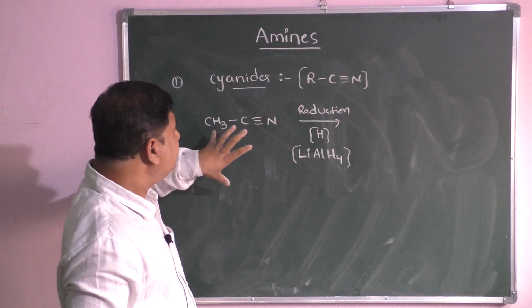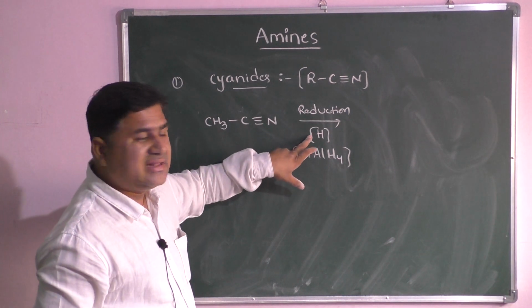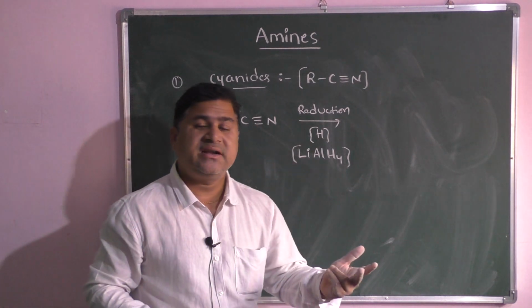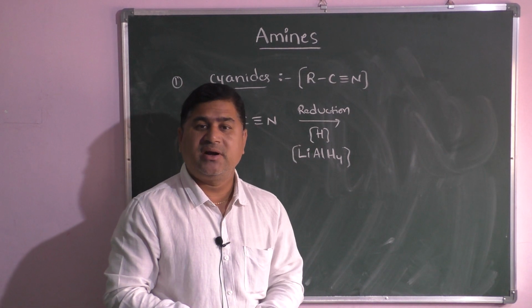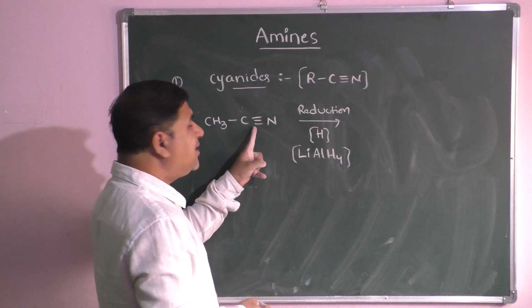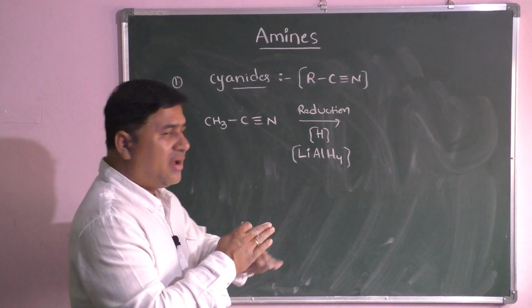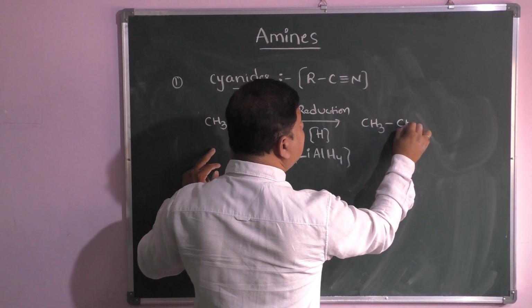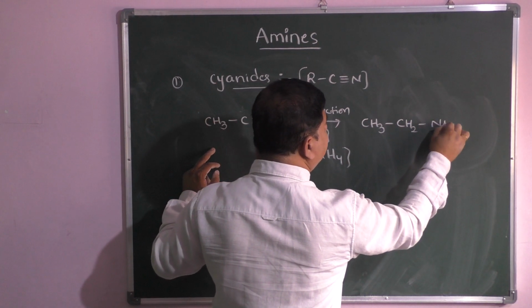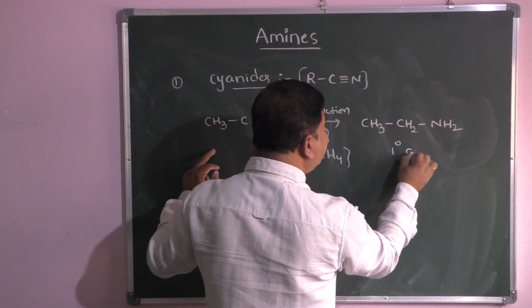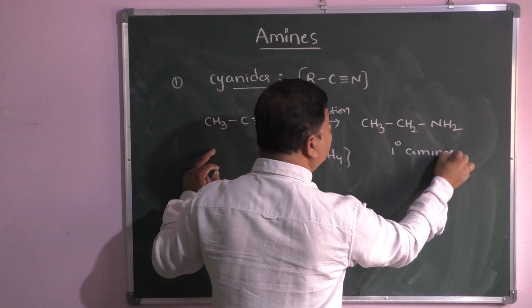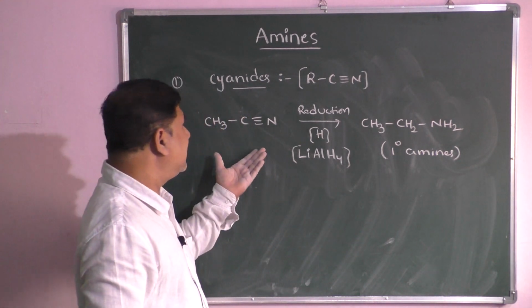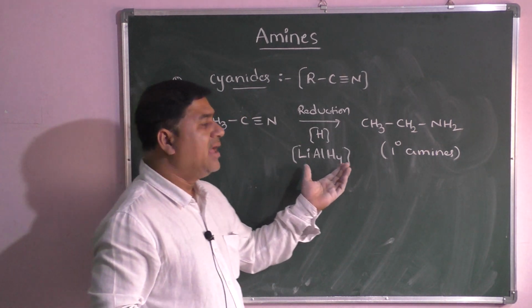So when these cyanides undergo reduction in the presence of LiAlH4, reduction always takes place at unsaturated bonds like double bond or triple bond. So here these unsaturated bonds break to form CH3CH2NH2. So primary amines can be formed, remember this. And here also primary amines can be formed by using these cyanides which undergo reduction.